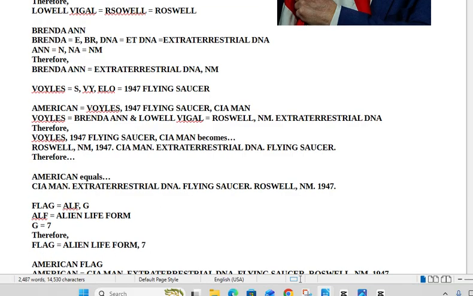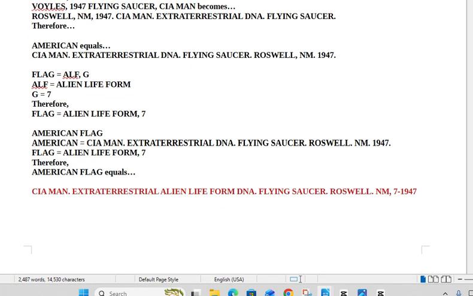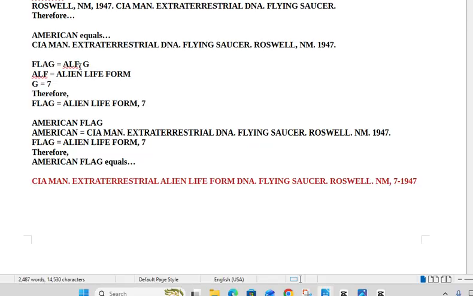All right. Move down the flag. So that's just for American. Now we're moving on to flag. Flag is ALF, G. ALF is alien life form. G is 7, therefore flag equals alien life form 7. So from American we get CIA man, extraterrestrial DNA, flying saucer, Roswell, New Mexico, 1947.